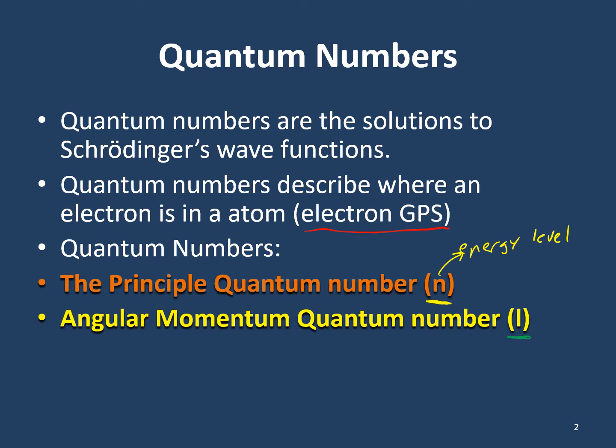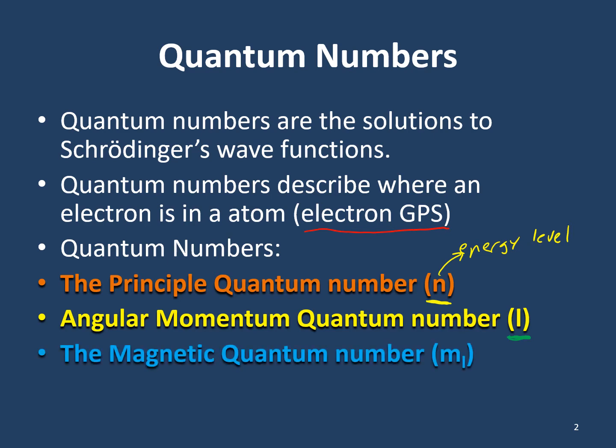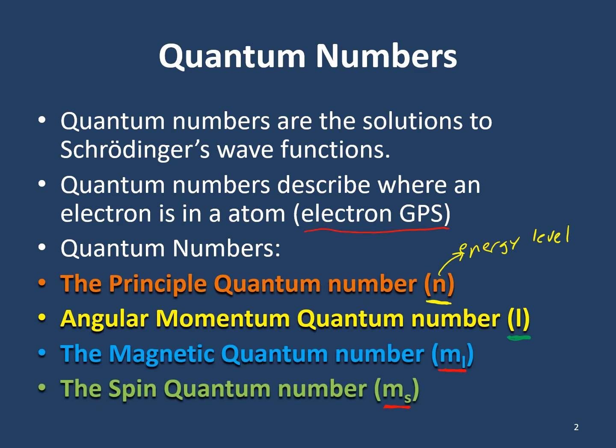The angular momentum quantum number is symbolized by a lowercase l. And this brings us to our next one, the magnetic quantum number, which is symbolized by an m sub l, the subscripted little l here. And the magnetic quantum number we'll get into a little bit after we talk about the other two in more depth. And the final one is the spin quantum number, which is an m sub s symbol.